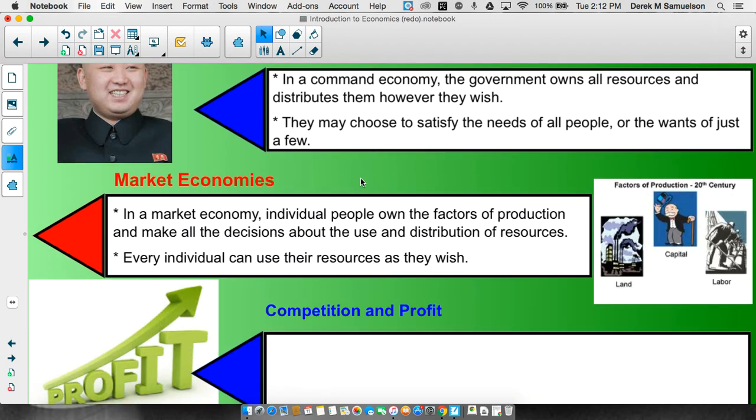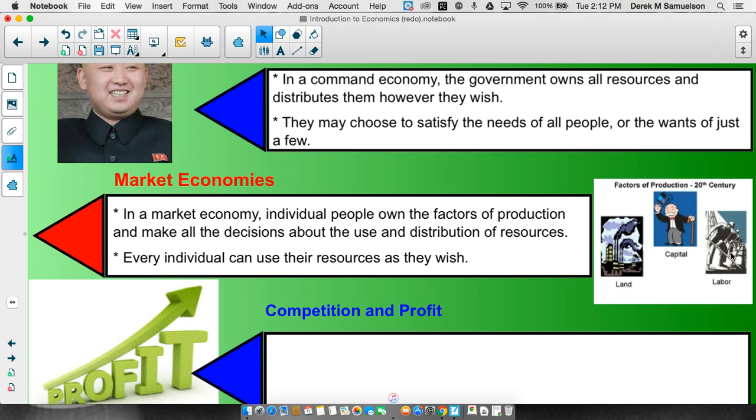Market economies. In a market economy, individual people own the factors of production. That is, you own it. You can own land, that is resources. You can own capital, that is tools and money. And you can own your own labor, that is, you own yourself and your ability to do the work. And you get to make all of the decisions about how these products that you create are used and distributed. It's up to you. You do it.